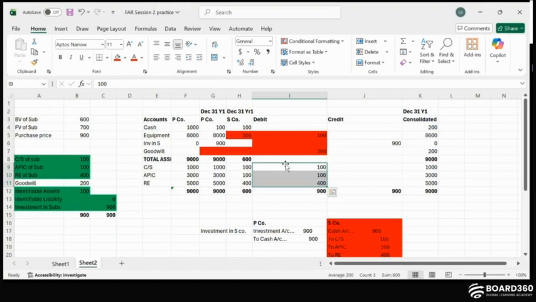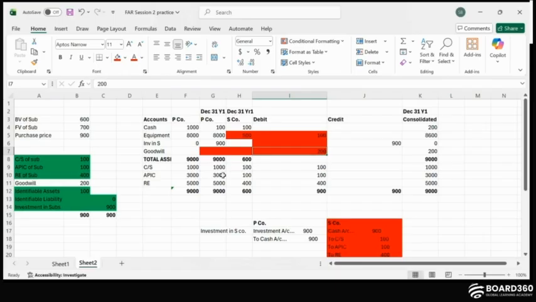Then, since you have paid 300 extra, that 100 needs to be added in equipment because that is increasing the value of the equipment after the sale, right? In S company, it is showing at book value, that is the 500. So you have to increase it to make it 600, a total of 700 you have to make, right? So that's why $100 is added to the equipment, and the remaining 200 was goodwill, which is shown in neither P company's balance sheet nor S company's balance sheet, but directly in the consolidated balance sheet.